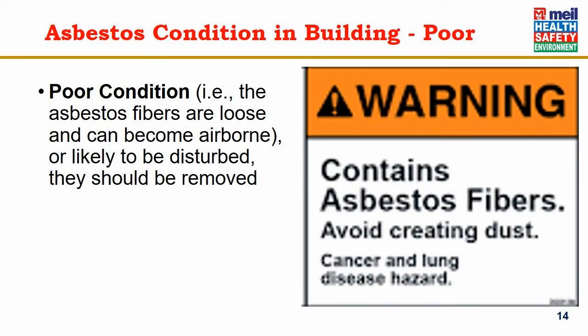Asbestos condition in the building is classified as poor if the asbestos fibers are loose and can become airborne, or they're likely to be disturbed. Then they should be removed, because these loose fibers and asbestos dust is what poses the maximum health hazards.